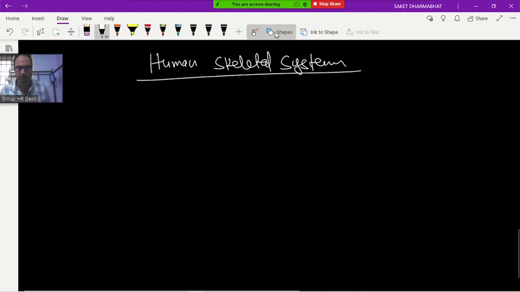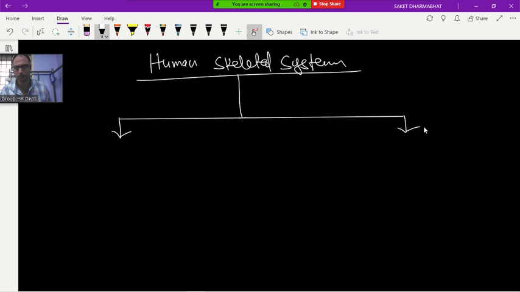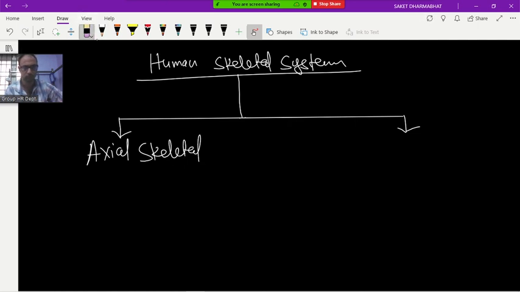Now, here we will see the human skeletal system is made up of two components, means two parts. First is the axial skeleton, and second is the appendicular skeleton.